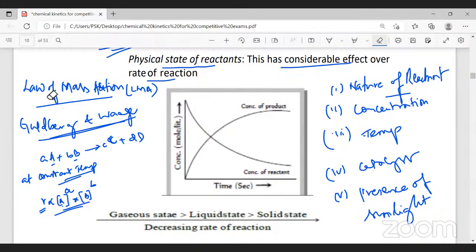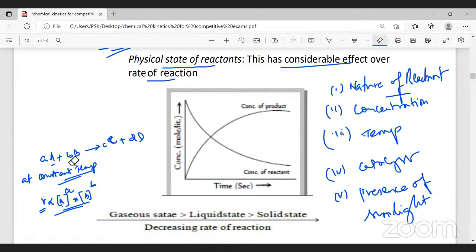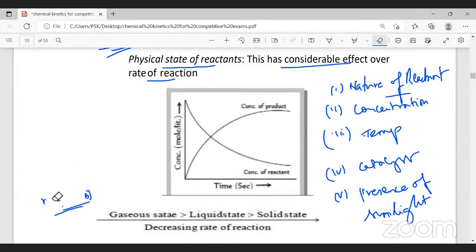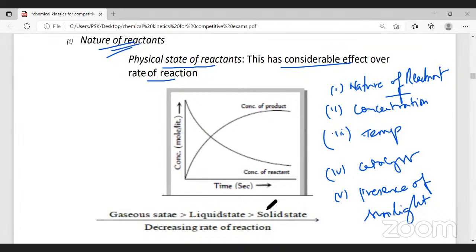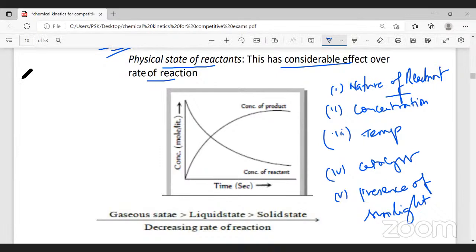Now, we are talking about factors influencing the rate of a reaction. Under that, the first factor we have learned is the physical state. Gaseous reactions take place much faster compared to the liquid state of the reactants, and the liquid state takes place much faster compared to the solid state. This is what we have learned with respect to the physical state. Now, coming to the chemical state, the first one is the nature of the reactant.